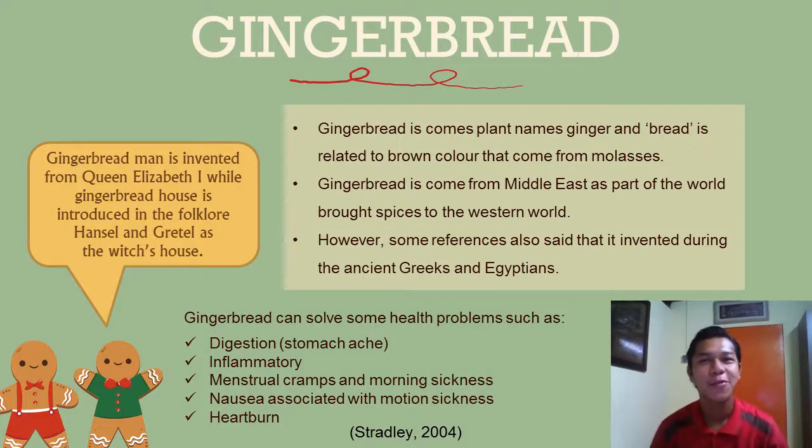Okay, now we will continue with our main product, which is gingerbread. Gingerbread comes from a plant named ginger, and the bread refers to the brown color that comes from molasses. Gingerbread comes from the Middle East as part of the trade that brought spices to the Western world.